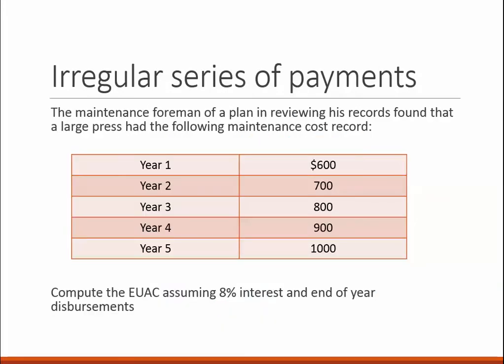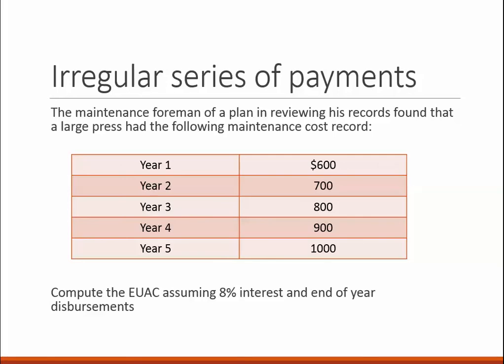Also, we can have an irregular series of payments. So this one said that, for instance, this maintenance foreman of a plant, in reviewing his records, found that the large press had the following maintenance cost. So this is again a problem to just calculate equivalent uniform annual cost with a gradient, and we know how to do that.